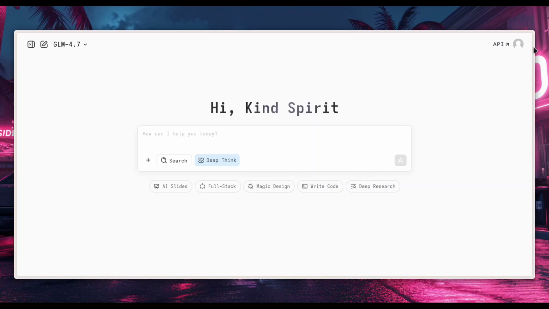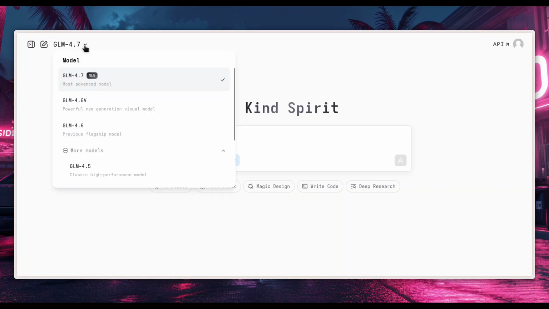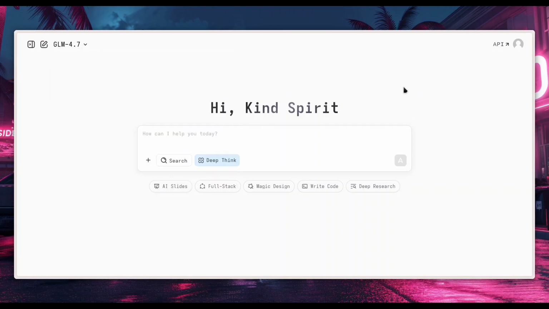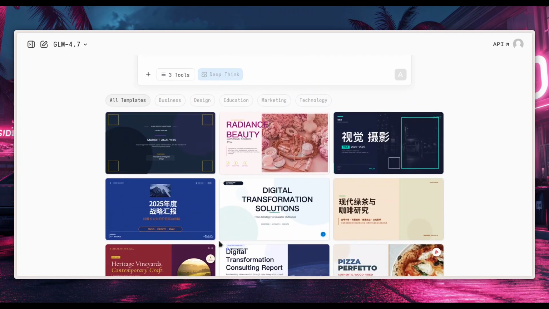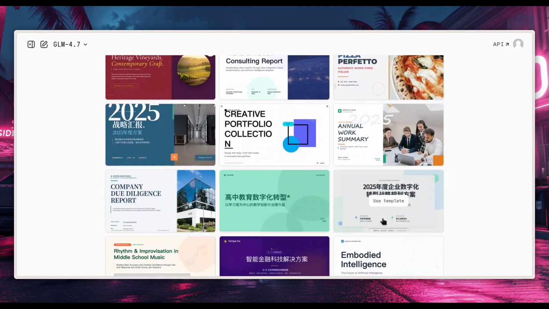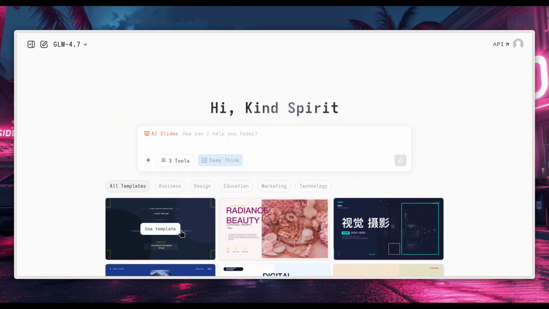Well, the story is about Zai Chat, that is the Chinese version of ChatGPT. It offers a free tier and a paid tier. It offers multiple models. It works with various modes. You can create slides, let's see, templates. You can base your slide on some of these, or you can create your own.